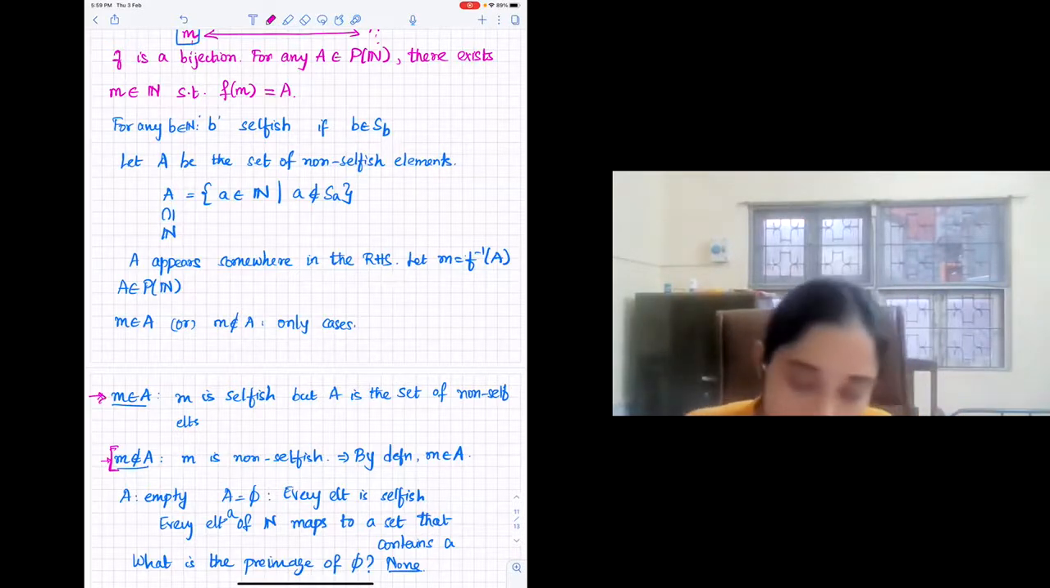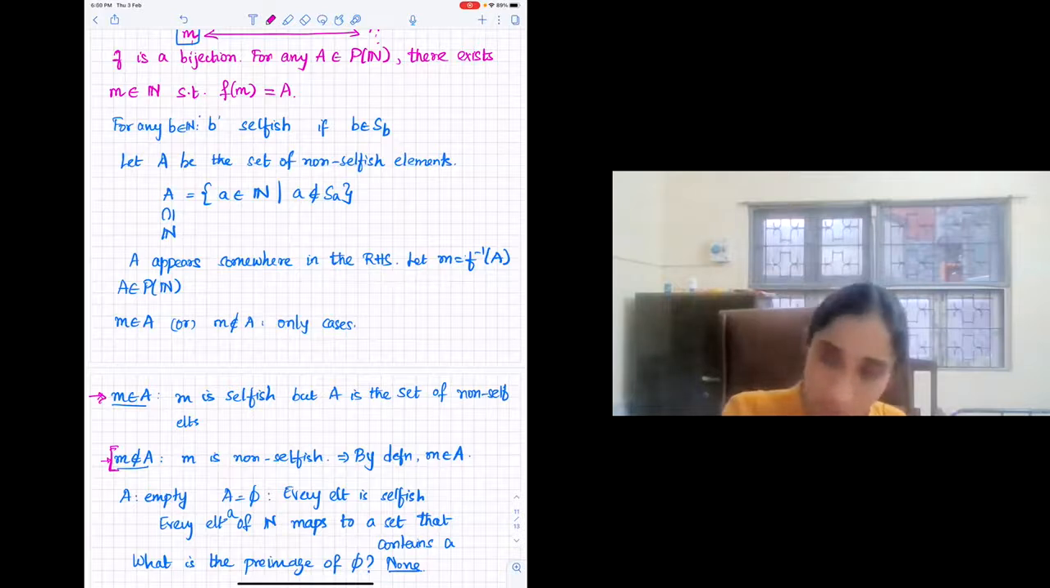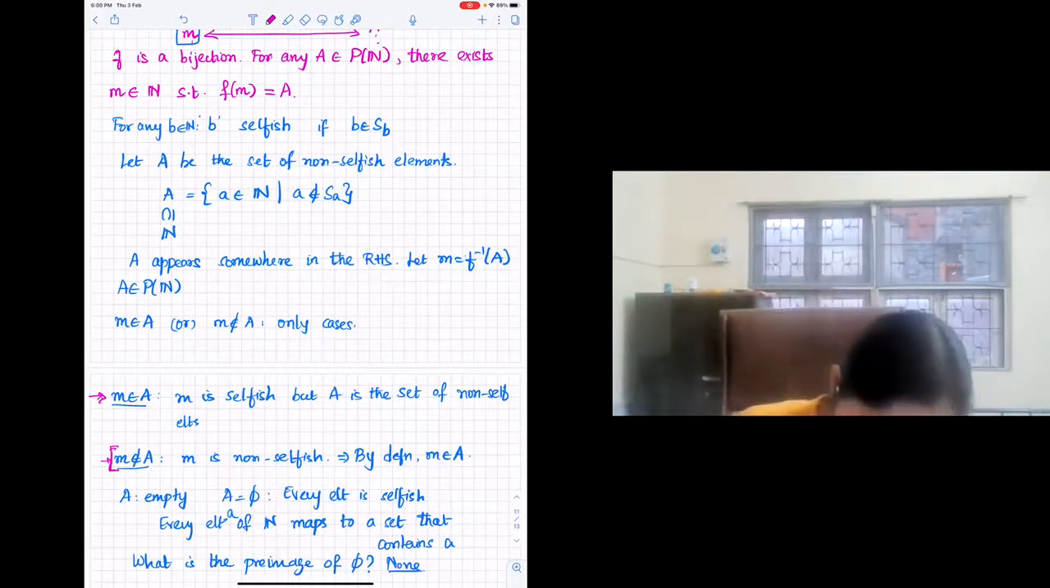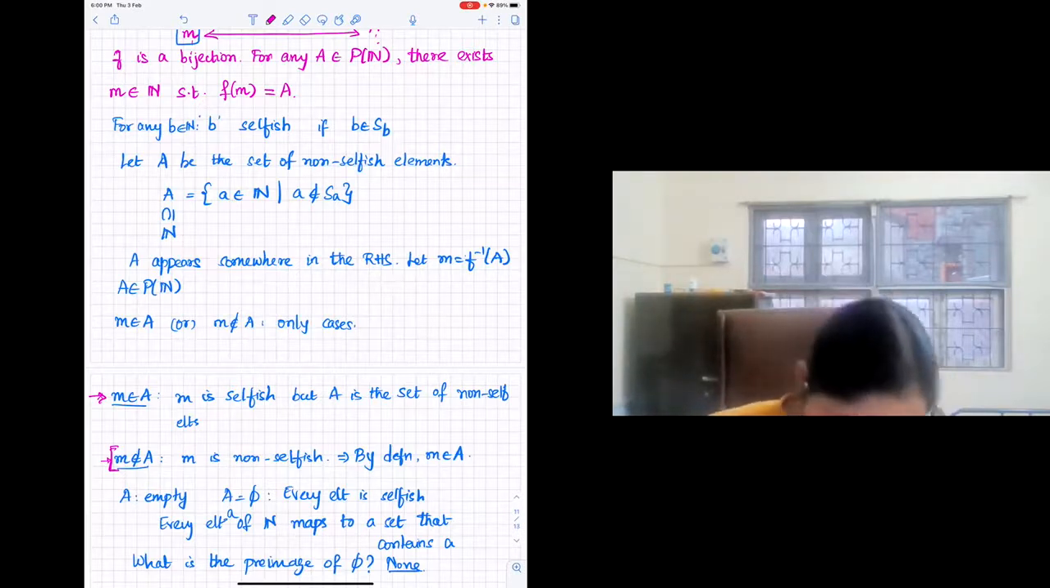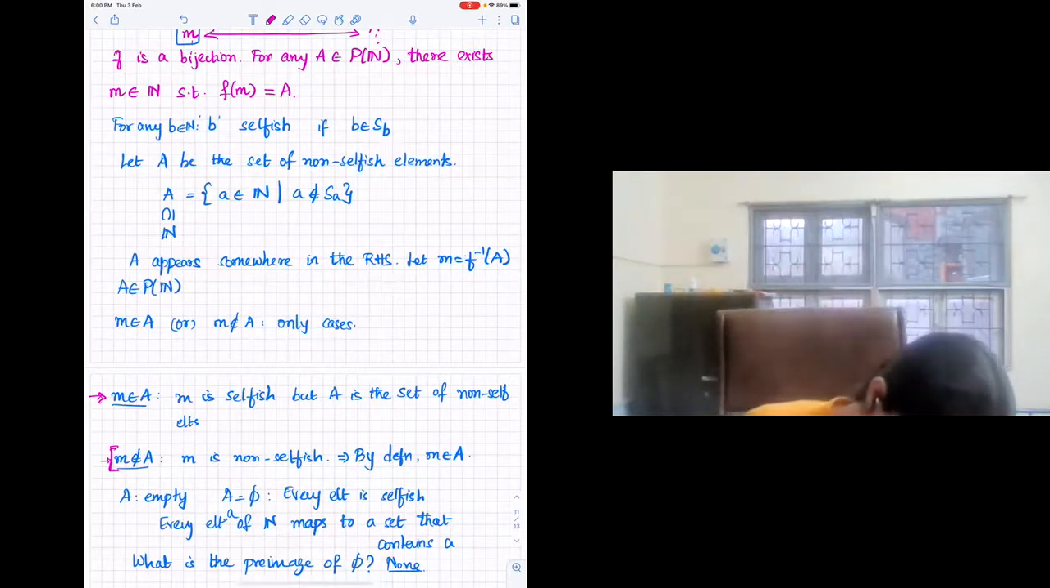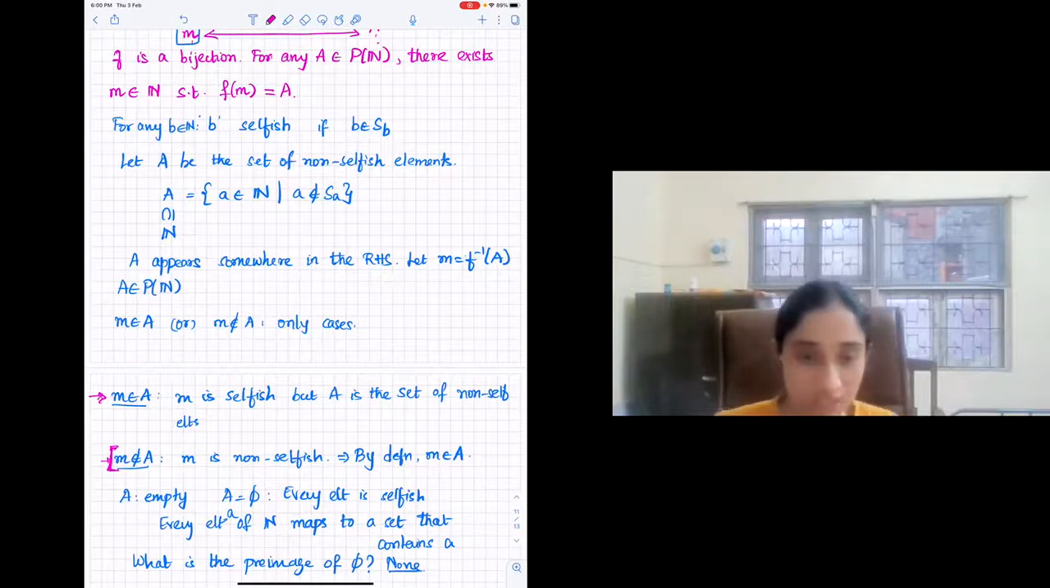So you can think about the whole argument as either A being non-empty or A being empty. If A is non-empty, then I know that there is an element in it, which means it's selfish, but then A is the set of non-selfish elements. So that is not possible. So what he is trying to say is that A is empty is already covered here. There's no need for a separate discussion about it. I think that's what he was trying to say. Yes, ma'am.